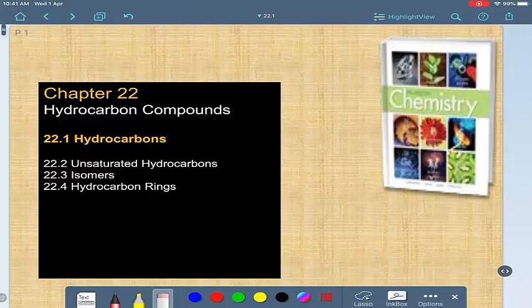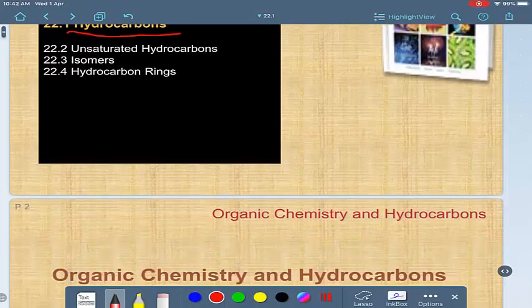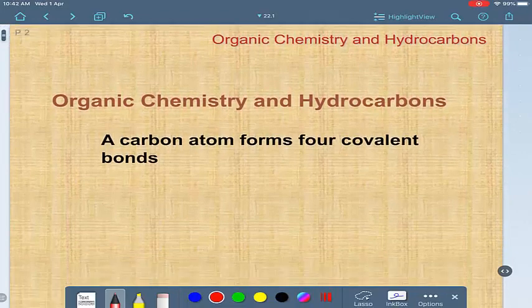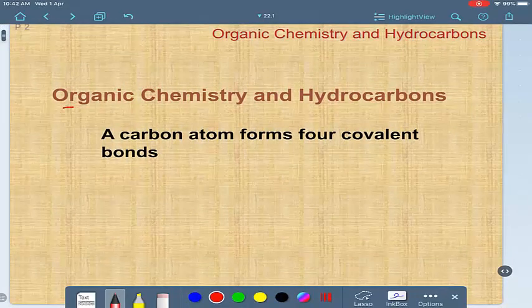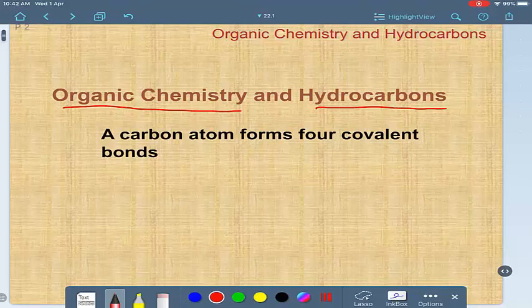Today we are going to study a new topic, which is hydrocarbon compounds. First we will study what's meant by hydrocarbon. We have a branch in chemistry called organic chemistry. Why do they call it organic chemistry, and what is meant by hydrocarbons? From the name of these compounds, hydrocarbons, it means it has carbon in the presence of hydrogen.